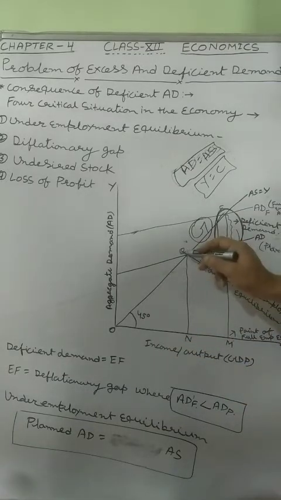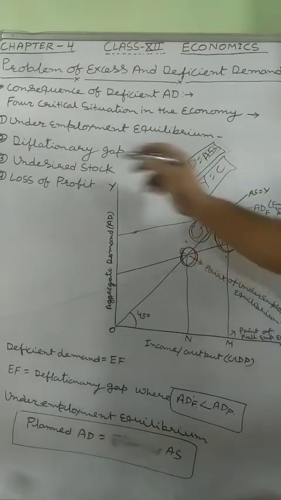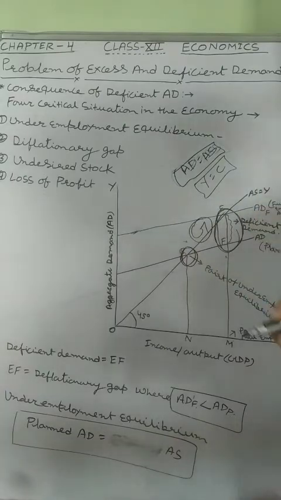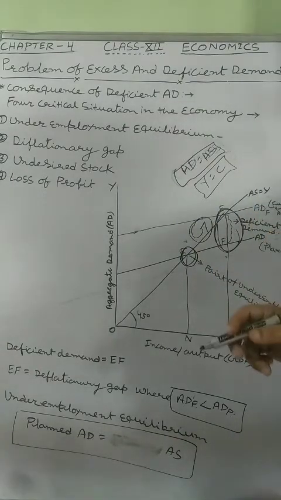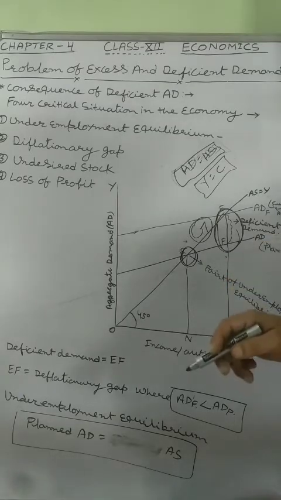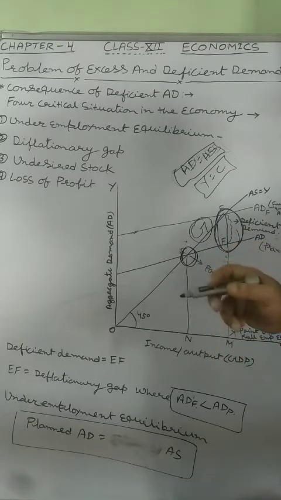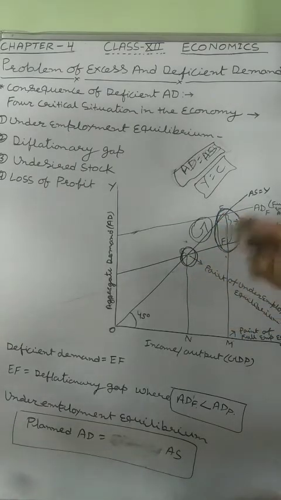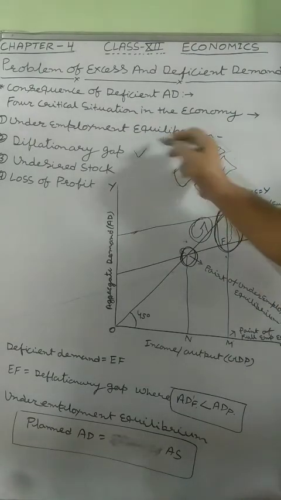Second, deflationary gap. Deflationary gap is a gap which arises between the actual, prevailing aggregate demand level and the aggregate demand level needed to get full employment equilibrium. The gap between these two AD is known as deficient demand, and that deficient demand is also known as the deflationary gap.